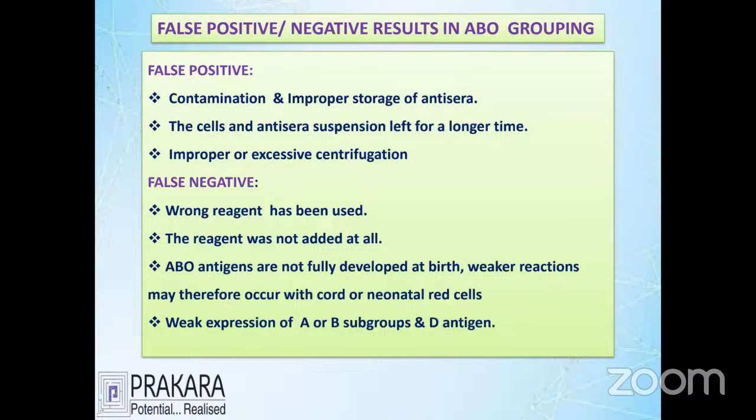Next, let's go for false positive reports. False positive possibility: I told already that positives are what we get. Sometimes we give a false positive to people because the reagent is not good, you are using a contaminated reagent, your suspension is not prepared properly, or maybe you are doing high-speed centrifugation. All of these give you a false report of the blood group. Sometimes false negatives also happen, for example through an error of adding anti-sera into the wrong tube, like adding the B reagent to the A tube. This is a mix-up of anti-sera into different tubes, and it causes confusion and an erroneous negative report.